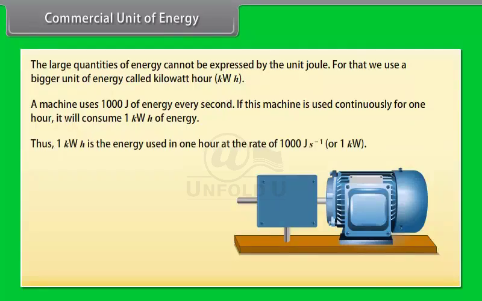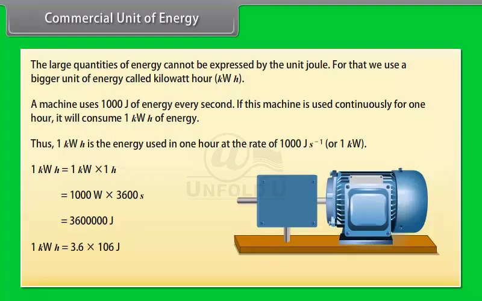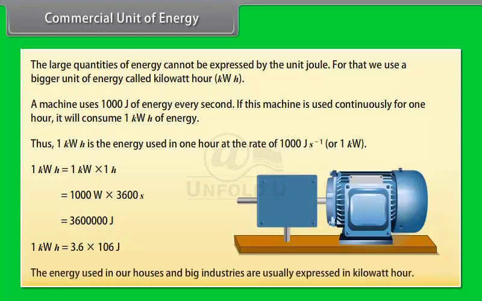Thus, 1 kilowatt hour is the energy used in 1 hour at the rate of 1000 joule per second, or 1 kilowatt. So, 1 kilowatt hour is equal to 1 kilowatt into 1 hour, is equal to 1000 watt into 3600 s, which is equal to 36 lakh joule. 1 kilowatt hour is equal to 3.6 into 10^6 joule. The energy used in our houses and big industries are usually expressed in kilowatt hour.